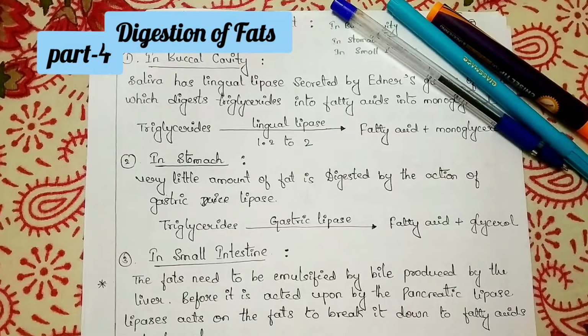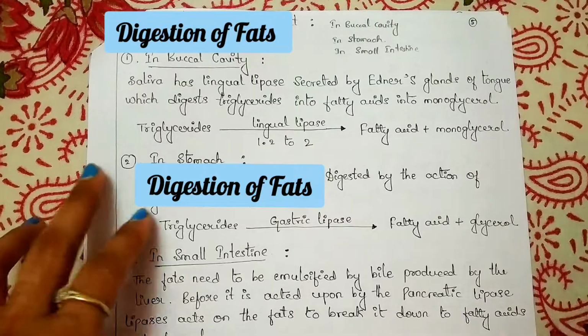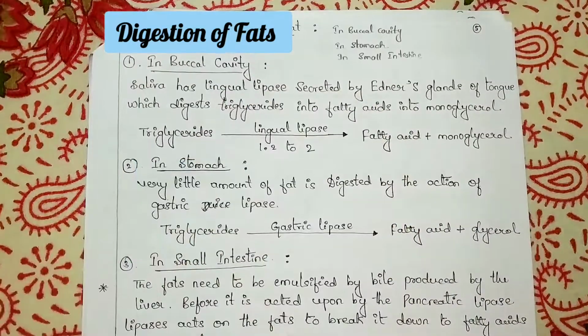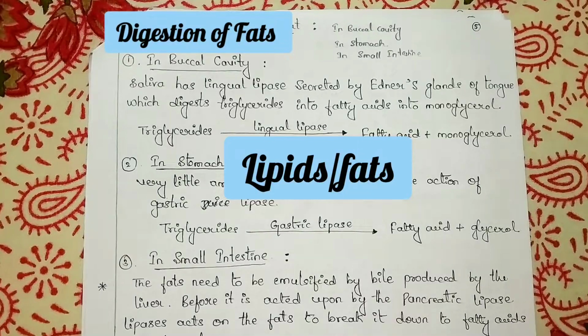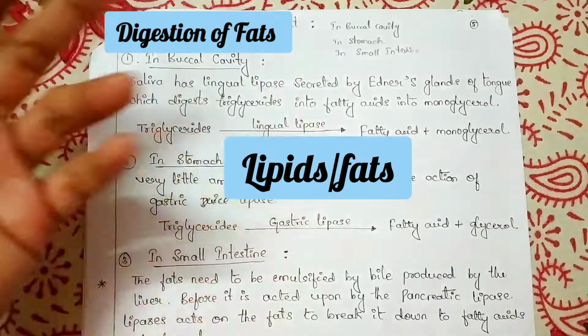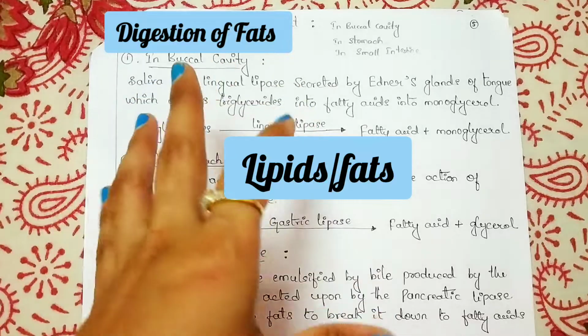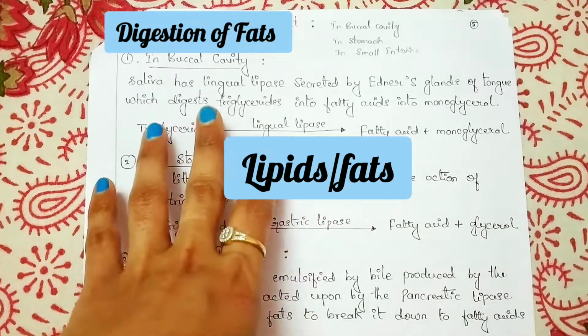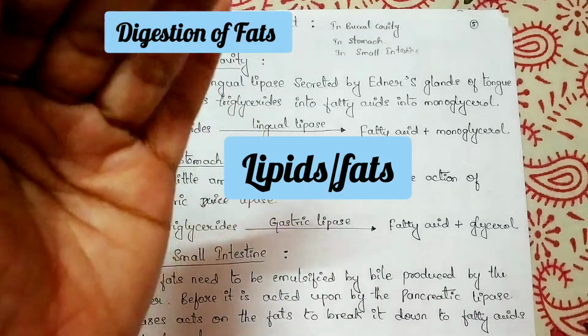Now in this video we will discuss the digestion of lipids or fats. Before that, let us know a little bit of basics about lipids or fats. What are lipids, what are fats? The word lipid is derived from the Greek word. Lipids are nothing but fat, and they occur in both plants and animals. They are hydrophobic in nature, that means they are insoluble in water, and they are soluble in non-polar solvents like chloroform, benzene, ether.